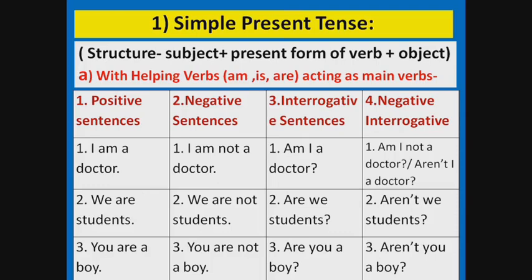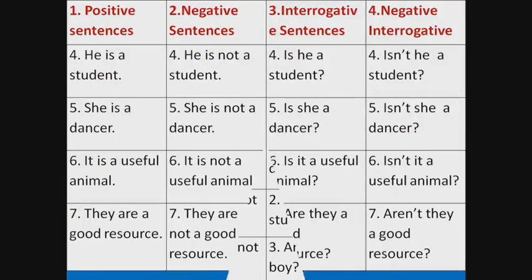Negative interrogative sentences. Am I not a doctor? Or aren't I a doctor? Both are correct. Aren't we students? Aren't you a boy? And some other examples. He is a student. She is a dancer. It is a useful animal. They are a good resource.